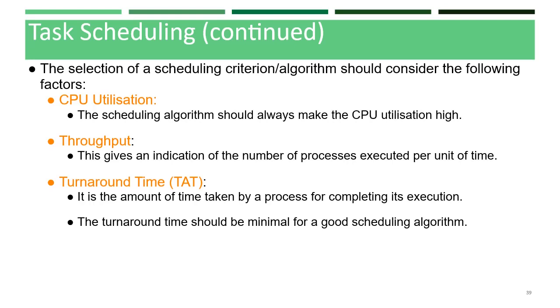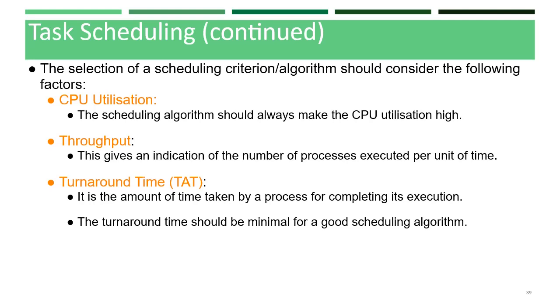So first one is CPU utilization. The scheduling algorithm should always make the CPU utilization maximum. CPU utilization is a direct measure of what percentage of the CPU is being utilized. Next, second one is throughput. This gives you an indication of the number of processes executed per unit of time. The throughput for a good scheduler should always be higher.